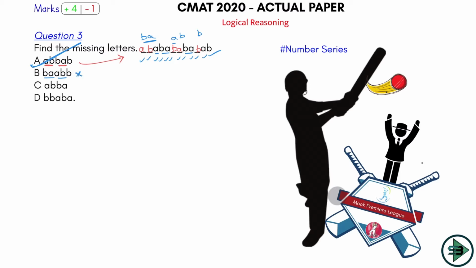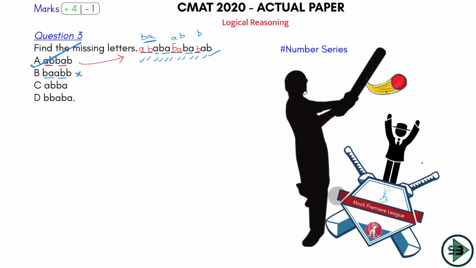So we know how to solve alphabetical number series. Just take the option, put it out there and fill in the blanks. If you get the pattern, there is the answer. If you don't get the pattern, check it with the next option. Okay, we had learned this in the basics of number series class. If you haven't seen that, do watch our crash course for CMAT 2021. It's a free course uploaded on YouTube in the same playlist in which you are seeing this video. Okay, that will make it clear to you that this is clearly a big 6er for us.